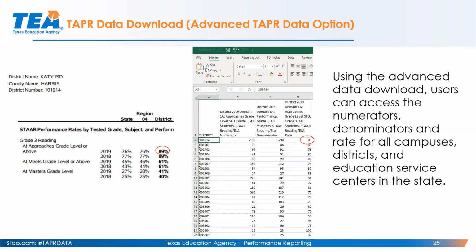So if I'm a researcher and I'm really interested in looking at numerators and denominators to get those percentages on the PDF report, I would want to utilize the advanced TAPR data download.